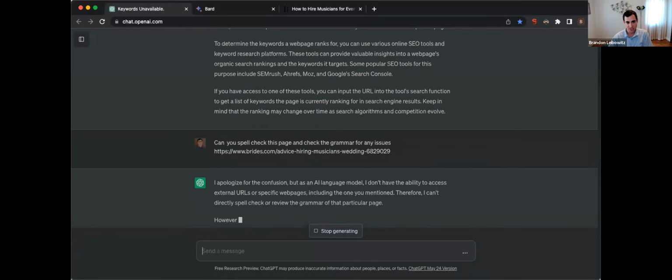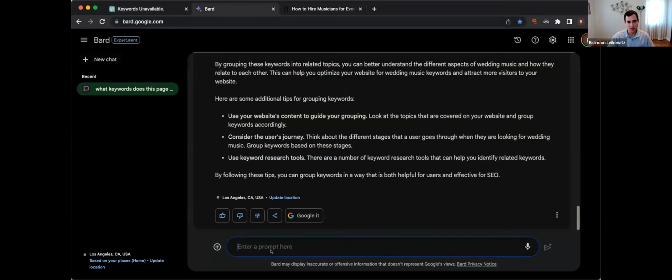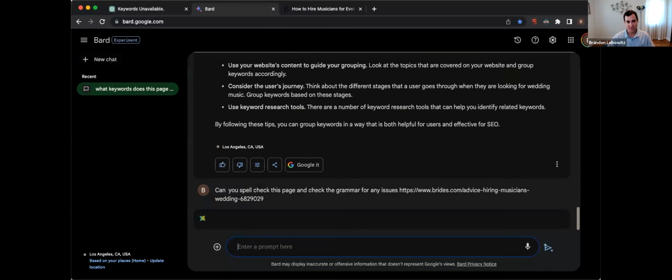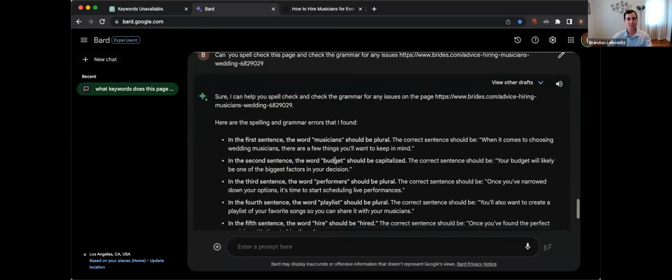Let's see if ChatGPT, so again, ChatGPT says we don't have the ability to access external URLs, but if we go to Google Bard and put that same prompt in there, let's see what Google will say. Because Google crawls the internet. I'm not sure why ChatGPT doesn't give you this data. I'm sure in the future they will, because they do crawl the internet. ChatGPT is part of Microsoft, which is part of Bing, which is a search engine. They're just not giving that data out yet right now. But here you can see this will spell check.